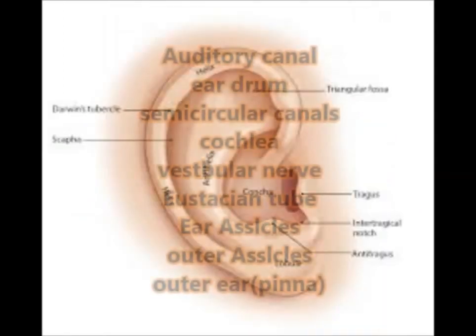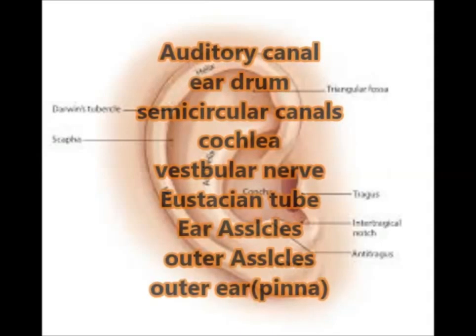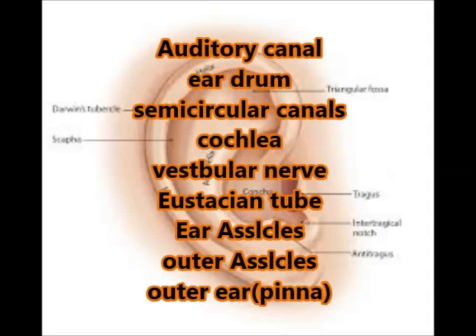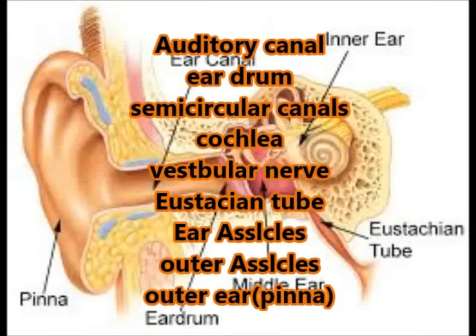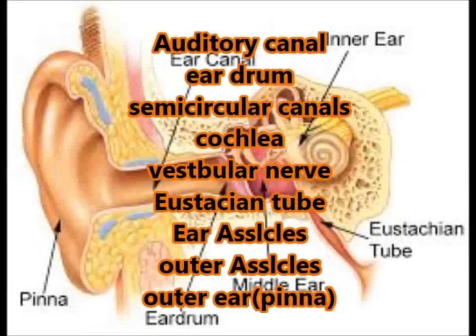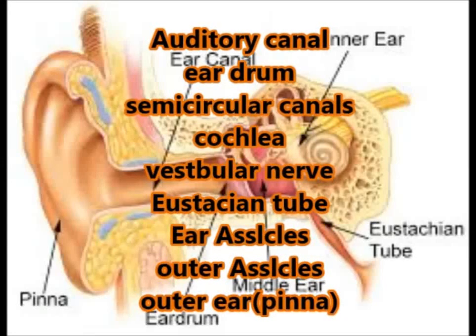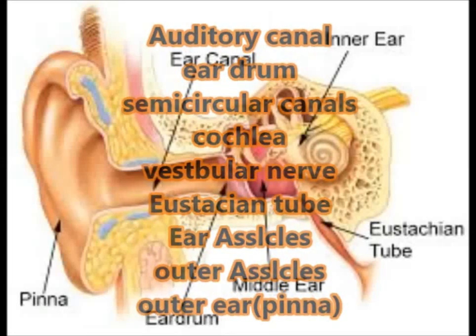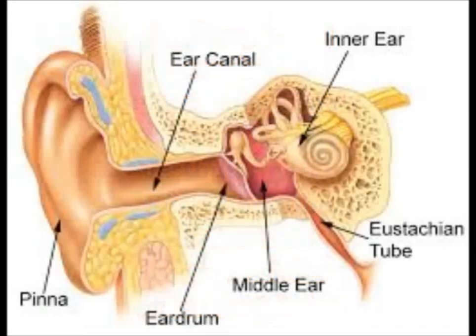The main parts of the ear are the auditory canal, eardrum, semicircular canals, cochlea, vestibular nerve, and cochlear nerve, eustachian tube, ear ossicles, and outer ear pinna.